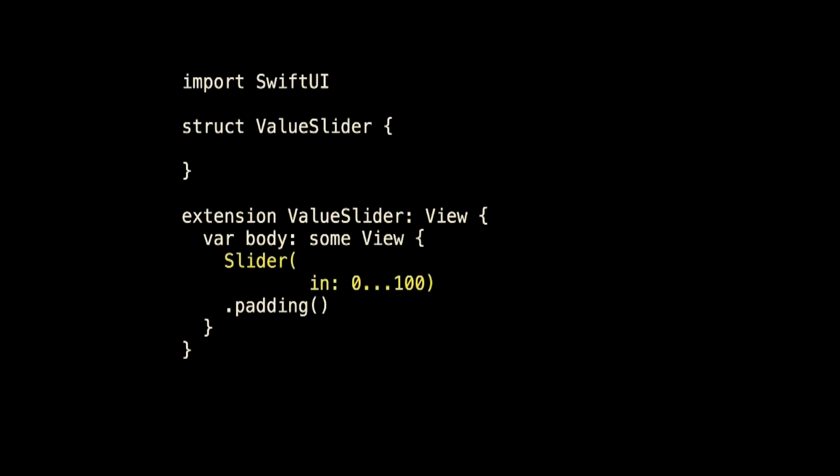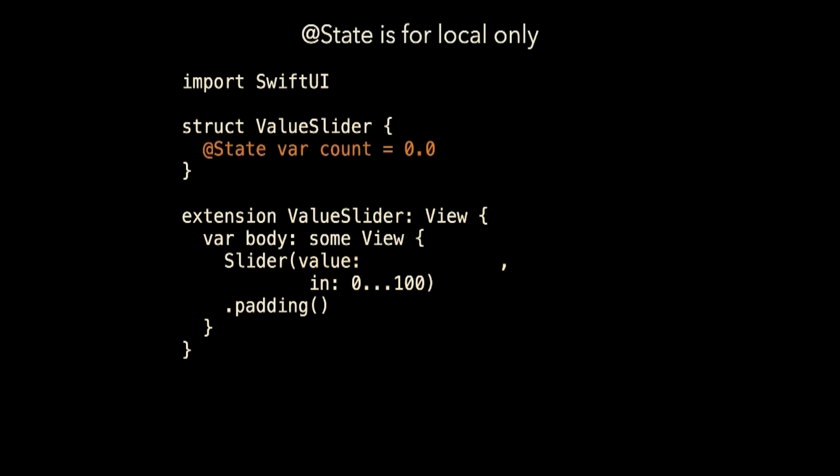And I want to create a slider view. Outside of the content view, let's create a slider view. And so let's see, to create a slider, we have this initializer. The slider is in some range between 0 and 100, and it takes a value, and that value must be a binding to a double or something like a double. And so what we've done before is we just create a local state, but local state won't help us because content view needs to know what it needs to display in the text field.